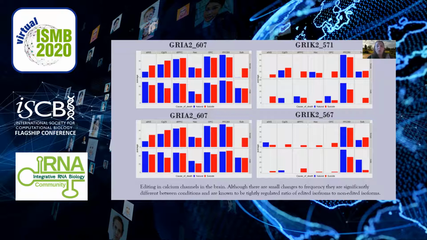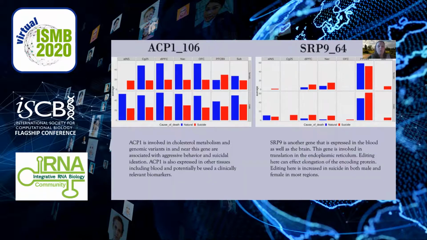So we may need to look at other genes that are expressed more frequently in tissues such as blood to be more clinically relevant. The top ranked gene, ACP1, which is a gene involved in cholesterol metabolism, shows significant differences in all brain regions and is pretty similar in editing patterns between males and females in most regions. In almost all cases, suicide shows less editing than the natural cause.